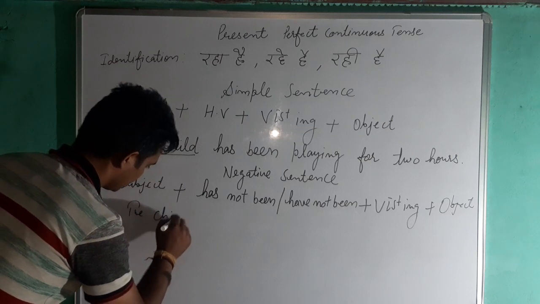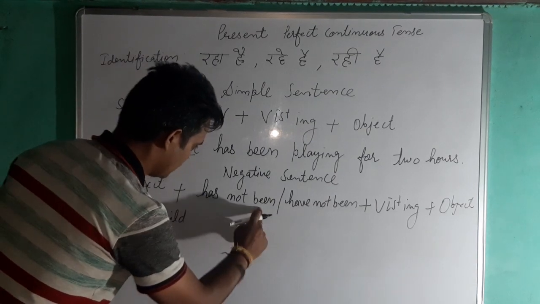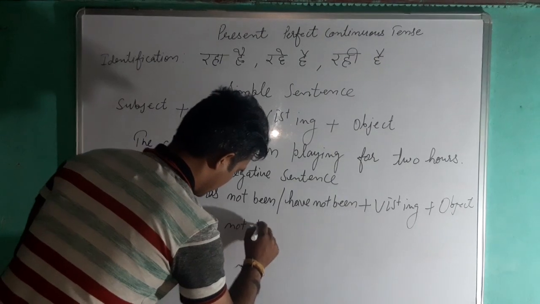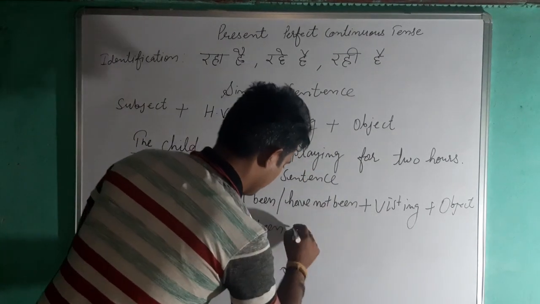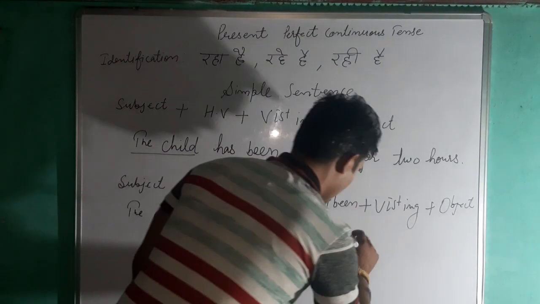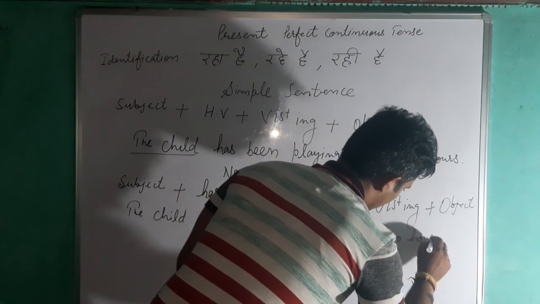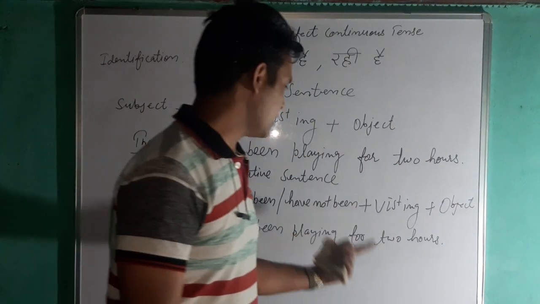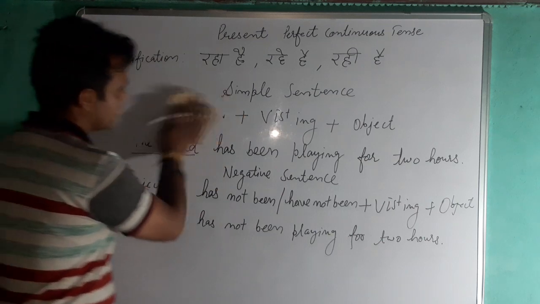The child has not been playing for 2 hours. बच्चा 2 घंटे से नहीं खेल रहा है. Right? We can proceed to the next.